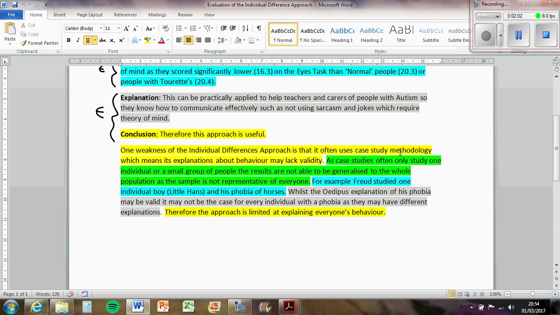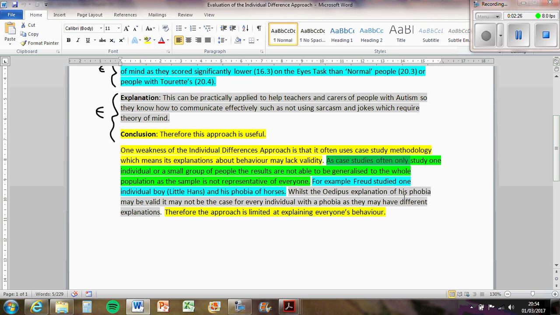Now, this means that its explanations about behaviours may lack validity because case studies are often only on an individual or small group of people. So the results can't be generalised to everybody. So, for example, Freud studied one individual boy, Little Hans, and his phobia of horses. Whilst the Oedipus complex explanation of his phobia may be valid, it may not be the case for every individual with a phobia, as they may have different explanations.